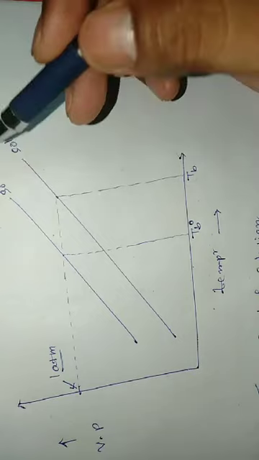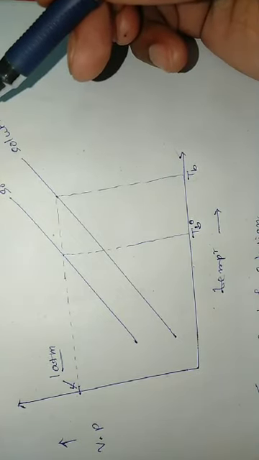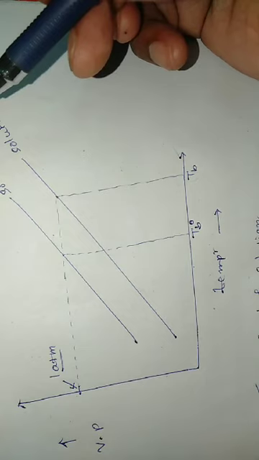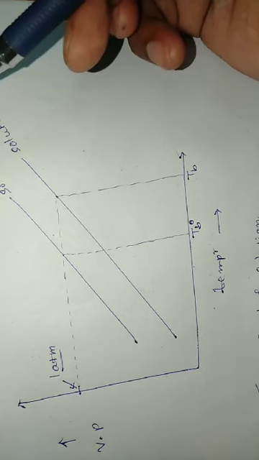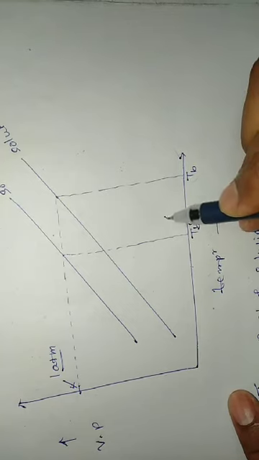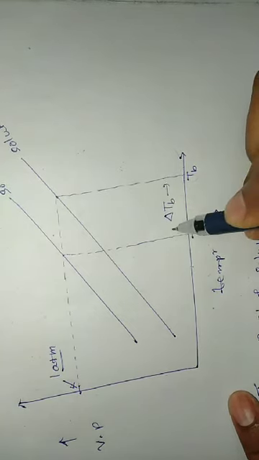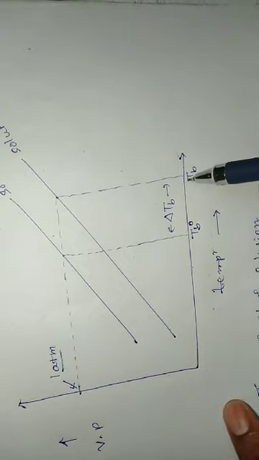That means when a non-volatile solute is added to a pure solvent, the vapor pressure of the solution is decreased, but the boiling point of the solution is increased. In this graph, the boiling point increases, and this is the increase in boiling point.